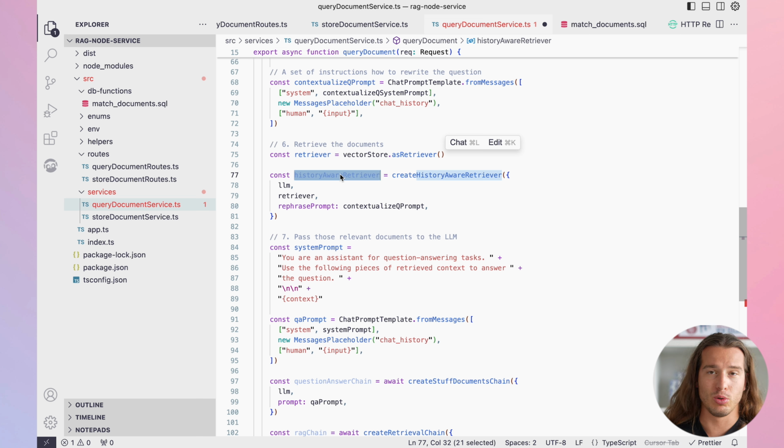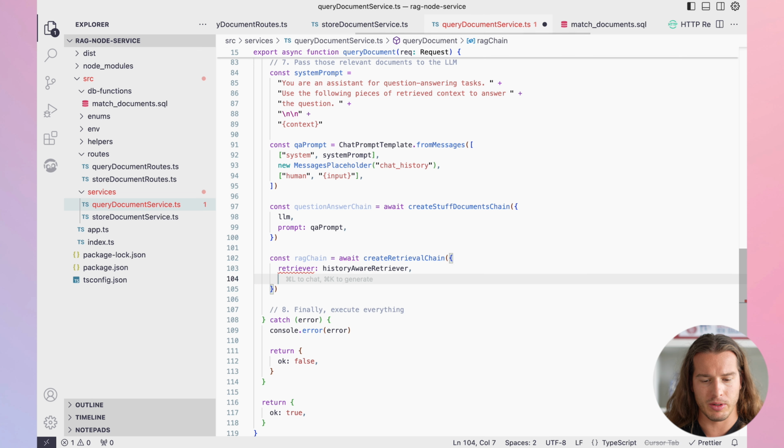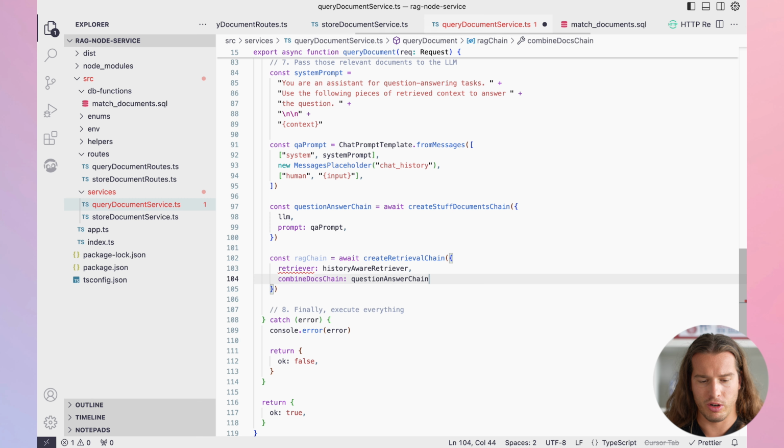As I said, 2 stages. Before, we were mostly just setting the instructions. How will everything run? How will everything be changed, contextualized? How will everything be fetched? Based on what? We were setting all the instructions, and now we're gluing all of that together. So retriever, history aware retriever, and combine docs chain is question answer chain.